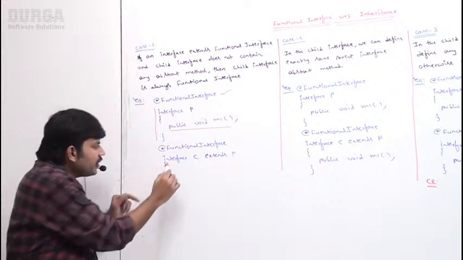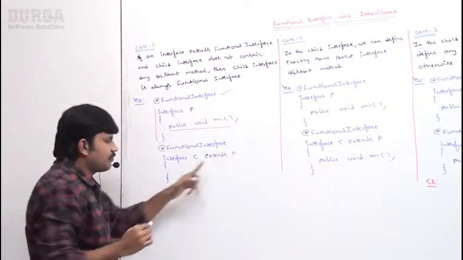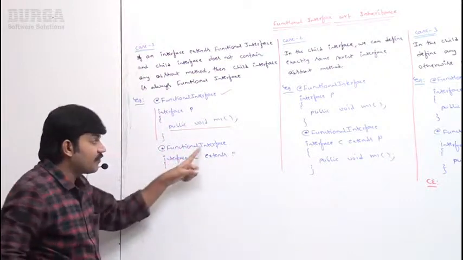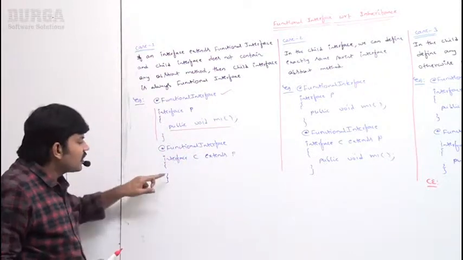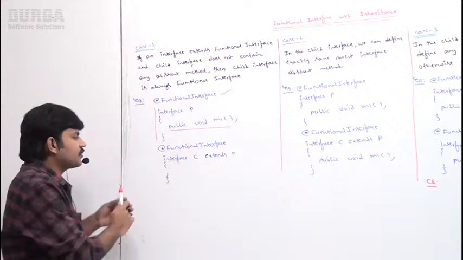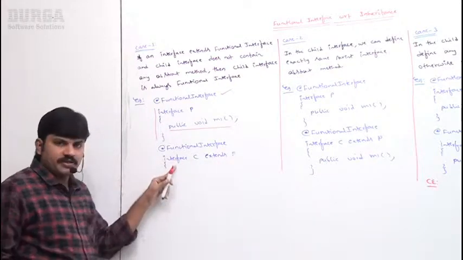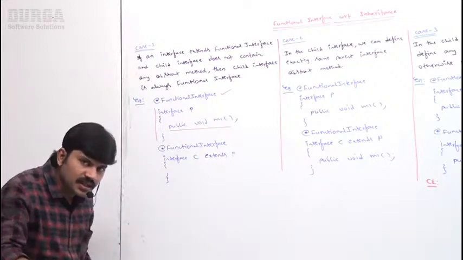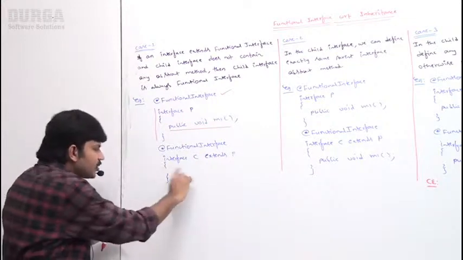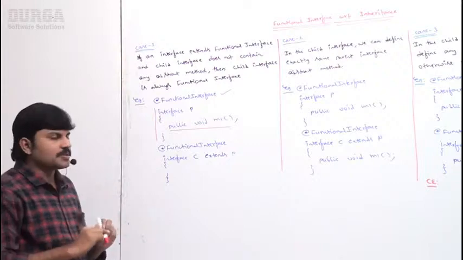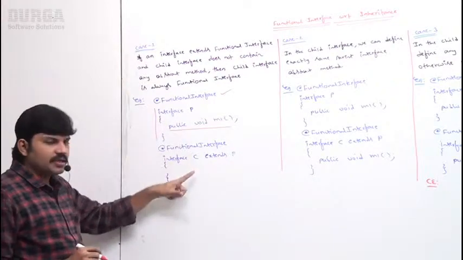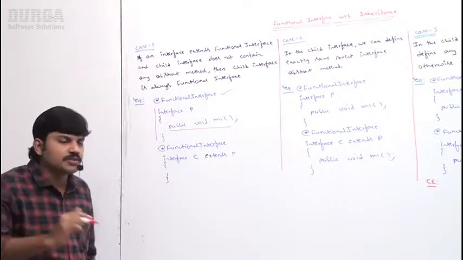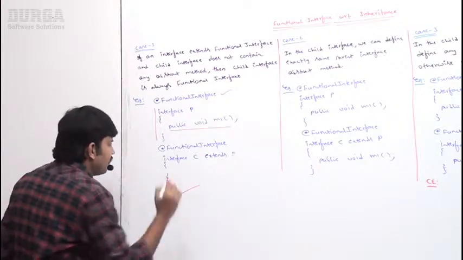Now, child interface C extends P. I declare the child interface also as a functional interface, but I didn't take any abstract method in the child interface. Then how many abstract methods are there in C? We didn't declare any explicitly, but there is one abstract method from the parent. Are you getting it? That's why the child interface is also a functional interface. It is perfectly valid.